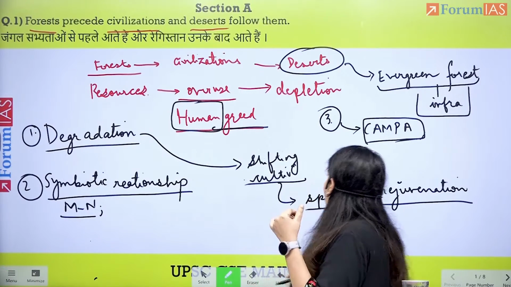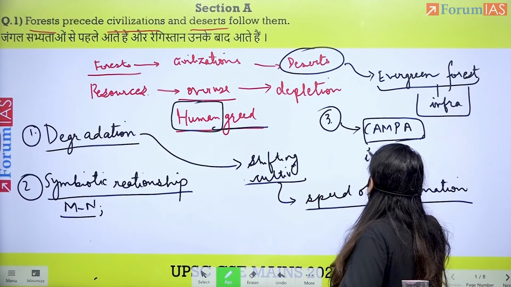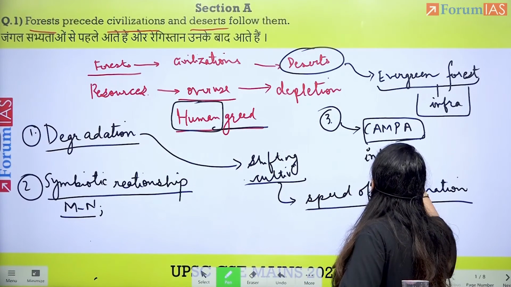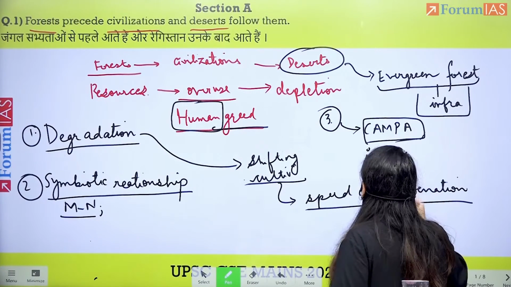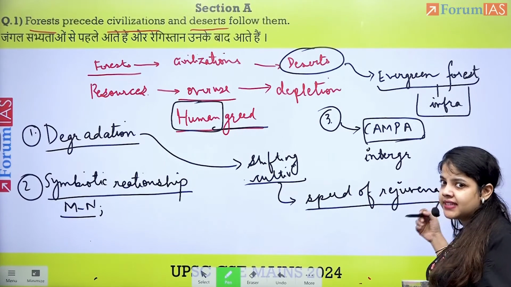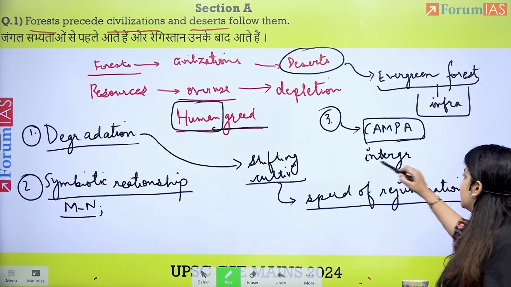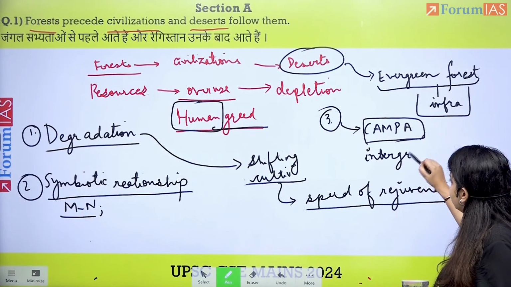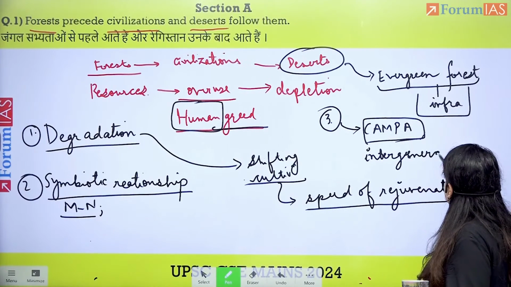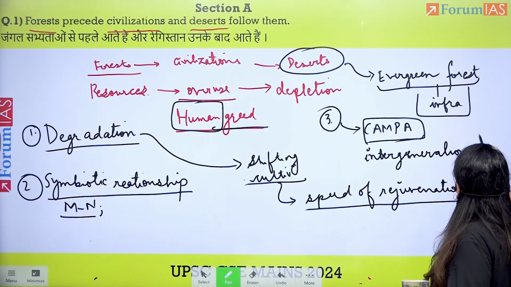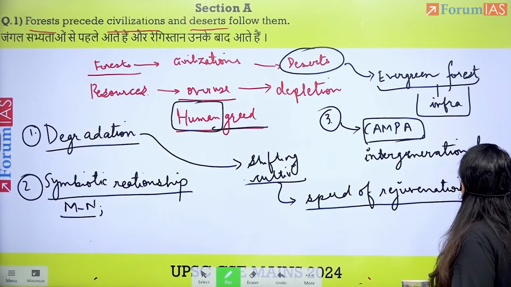You will be able to talk about intergenerational parity, how we have not inherited the earth from our ancestors, but it's a loan from our future generation. So we will be able to talk about intergenerational parity.